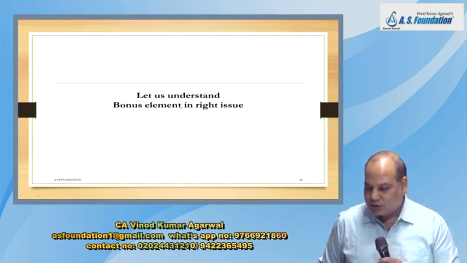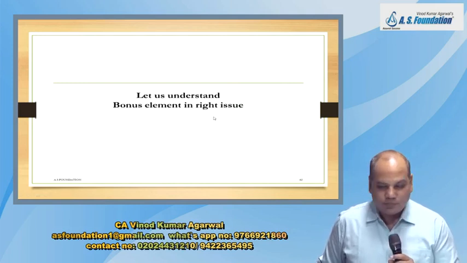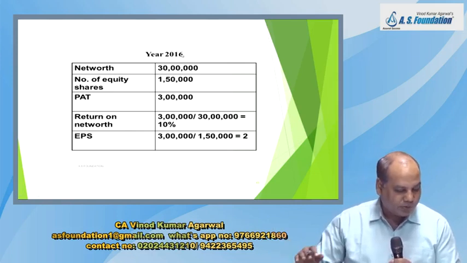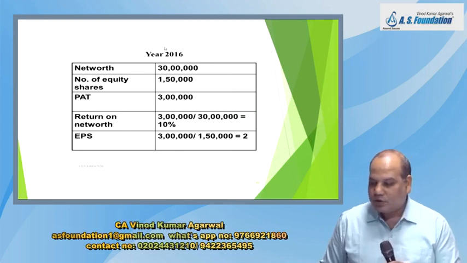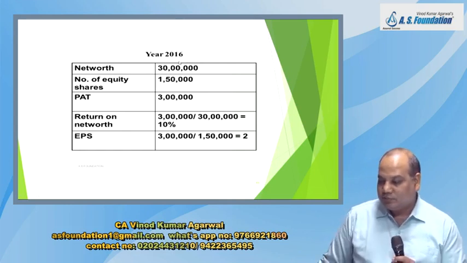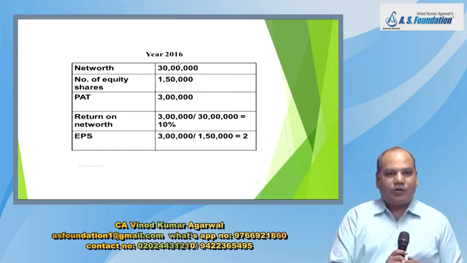So let us understand the bonus element in a right issue. Write down: bonus element in right issue. Then write down this data, year 2016. Now this question has nothing to do with the previous problem. It is just a different way of understanding the logic of why that adjustment is done. Try to understand.